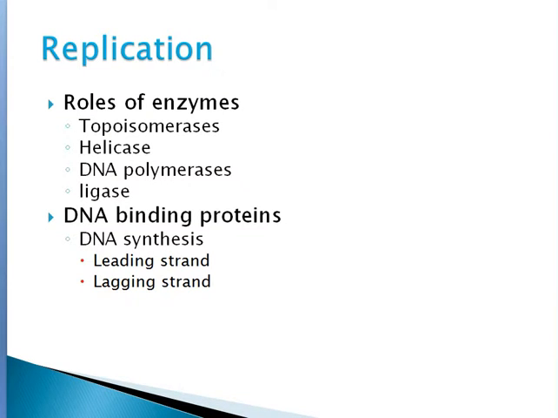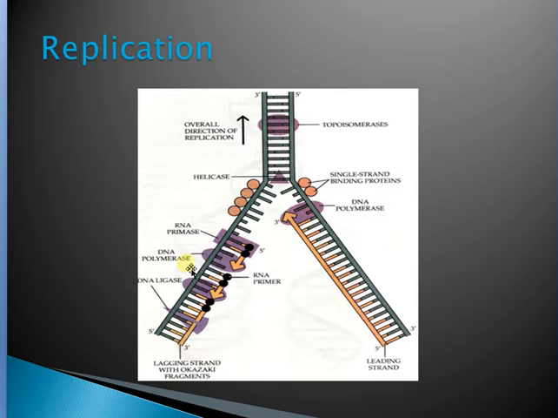The enzymes and requirements for replication are topoisomerase, replicase, helicase, gyrase, ligase, and DNA polymerases 1, 2, and 3, and DNA binding proteins, along with the leading strand and lagging strand. This is the leading strand and this is the lagging strand. Here are RNA primers and DNA polymerase. DNA ligase fills up the small nicks here. Helicase unwinds the DNA. This is topoisomerase, and there are single-stranded binding proteins.